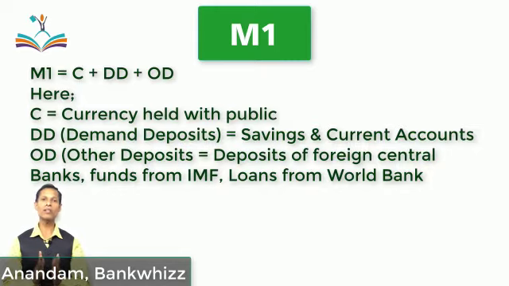In other words, this is what we keep in our wallet to spend, while DD, demand deposit, is what we keep with the bank. Suppose we earn a sum of rupees 40,000 a month. Out of this sum, if we keep with us a sum of rupees 10,000 in cash and the rest 30,000 with a bank, then rupees 10,000 is called C, that is to say currency held by us, and 30,000 is called demand deposit held by the bank.